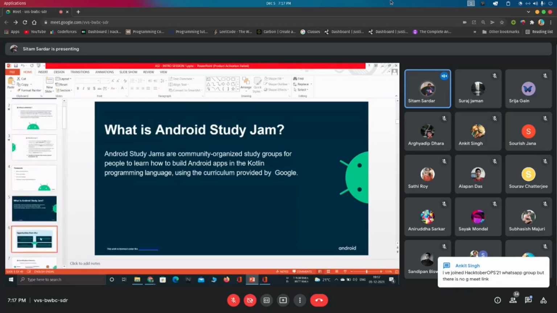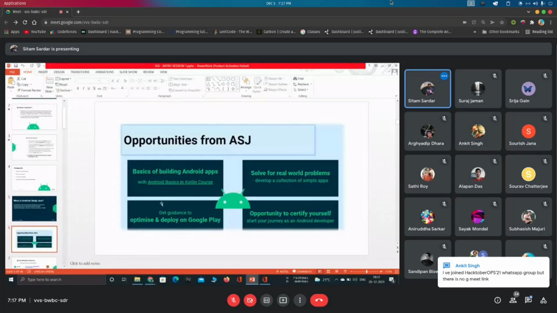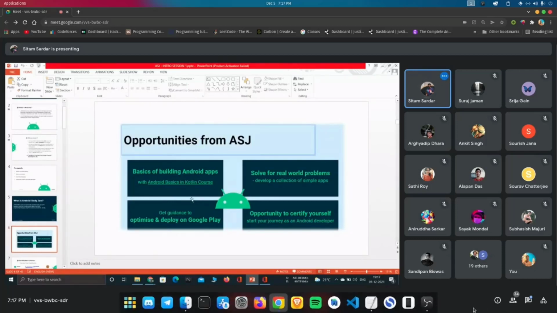So what will you get from it? First of all, with completion, there is the Android Basics in Kotlin course provided by Google. You will understand all the basic things about Android, and you can make many kinds of small apps.